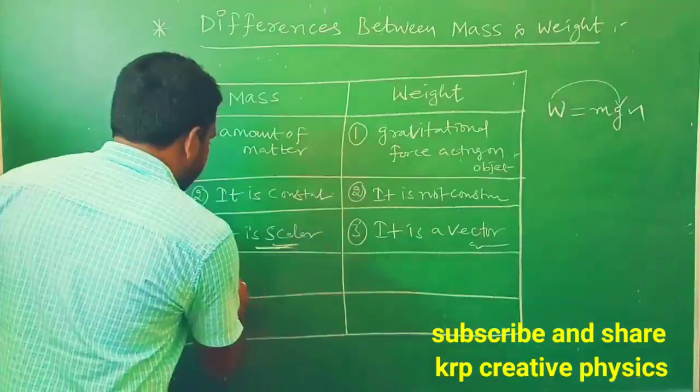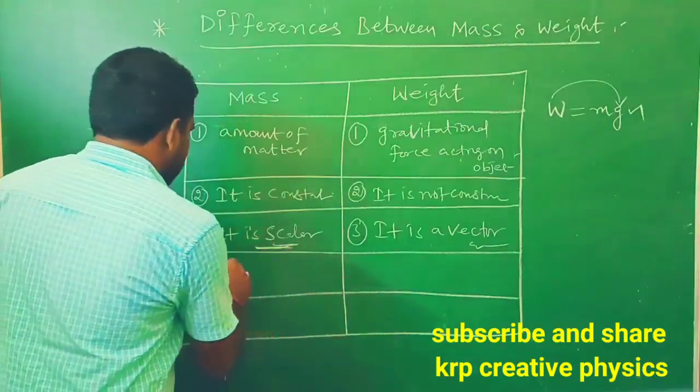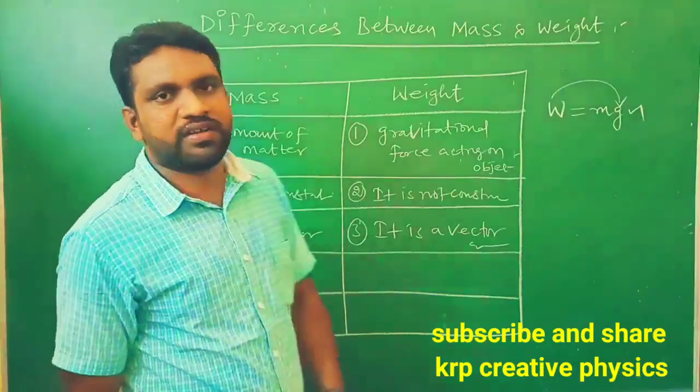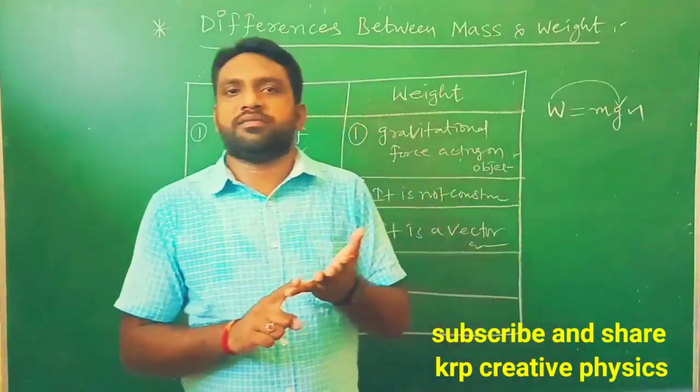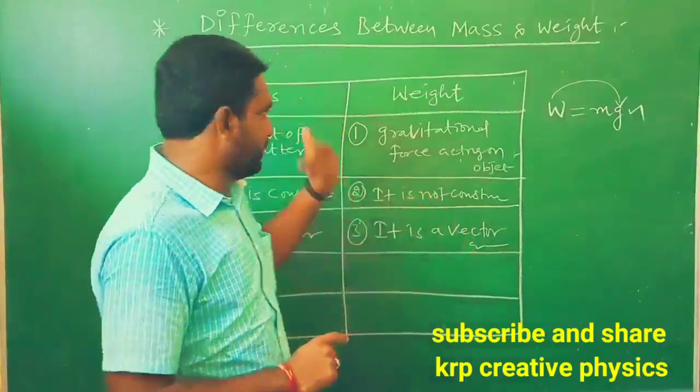I am not going to write them all here. We have so many instruments: beam balance, physical balance, common balance, and electronic balance. These things we can use to measure the mass.